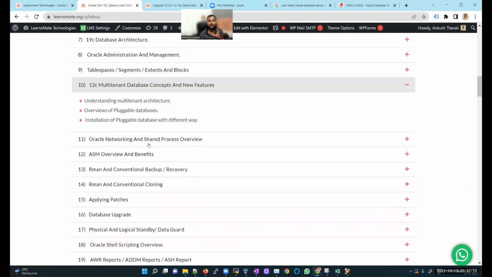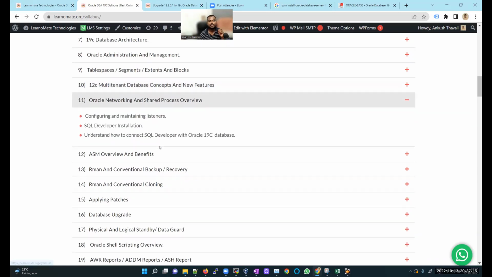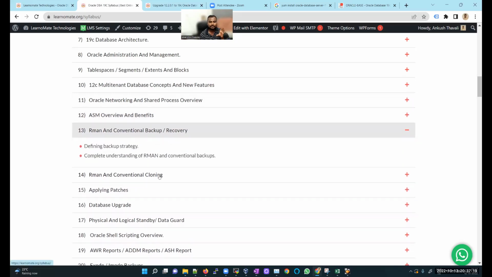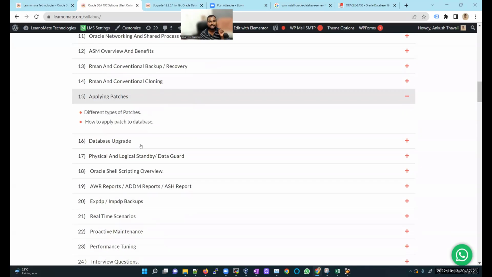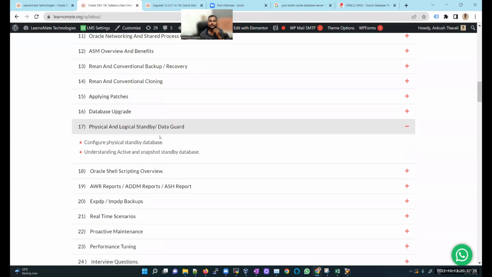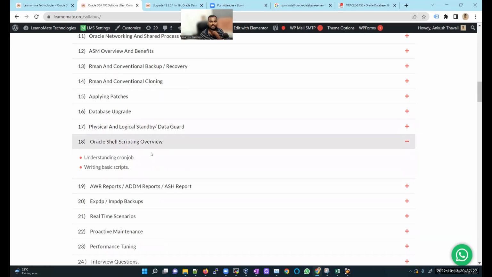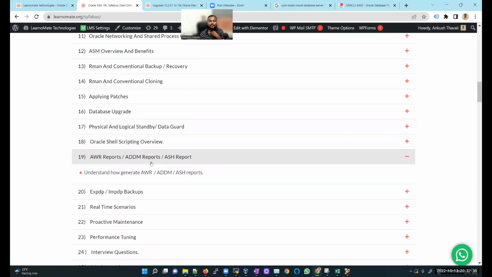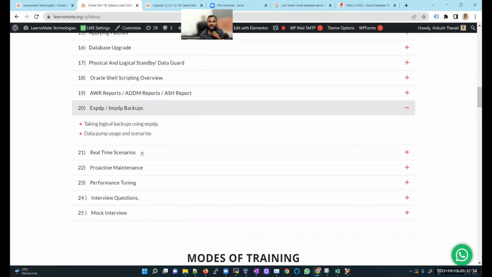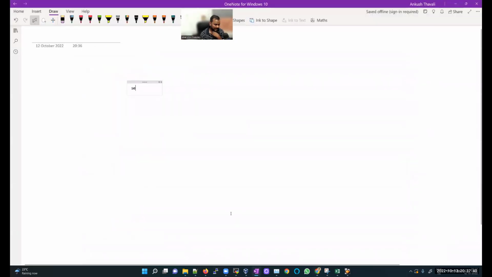This is a very important thing: what is a container database, and what is a pluggable database? We are going to learn about the listener, ASM, RMAN backup and recovery, how to apply patches, and database upgrade from 12c to 19c. We are going to learn about the Data Guard environment, shell scripting, all the important reports, export and import, real-time scenarios in performance tuning.